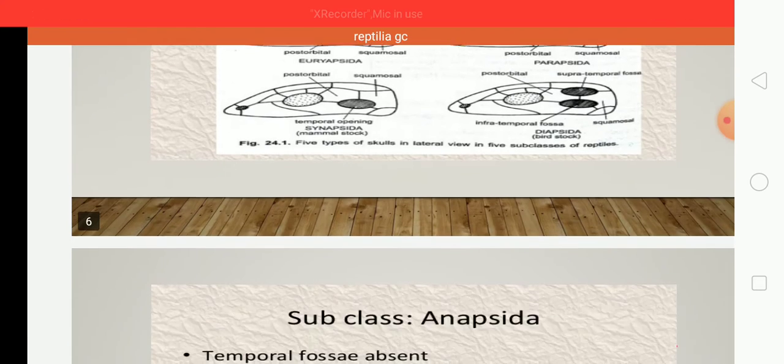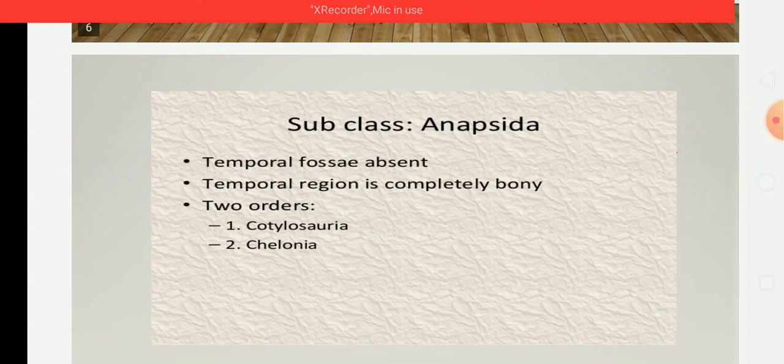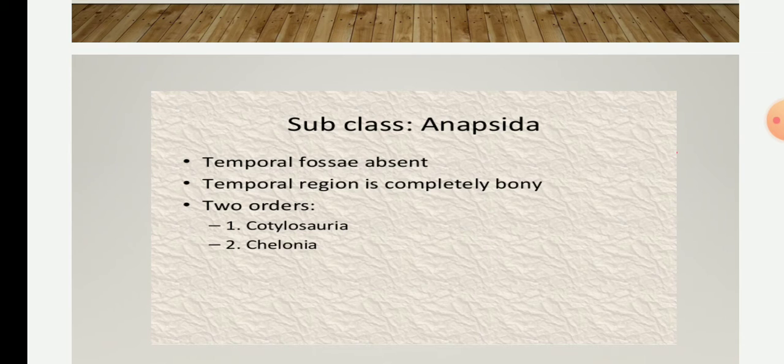But in brief we will also go through all 5 subclasses of class Reptilia, for our general knowledge.